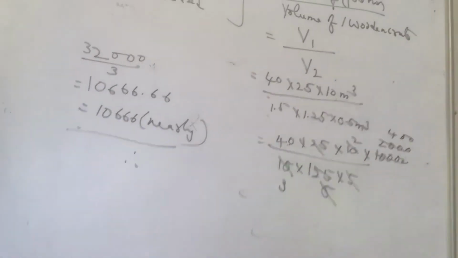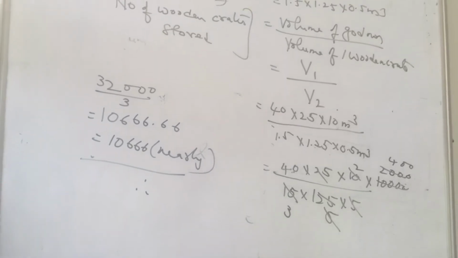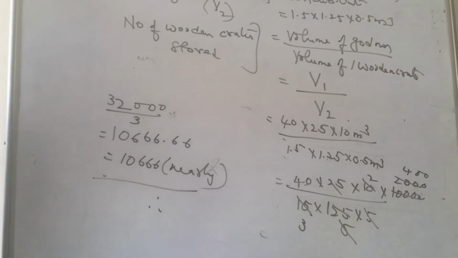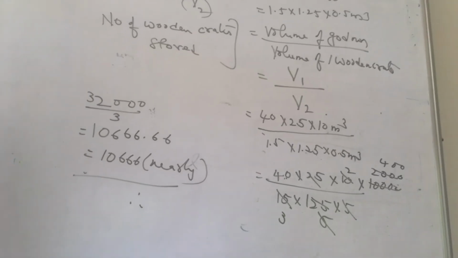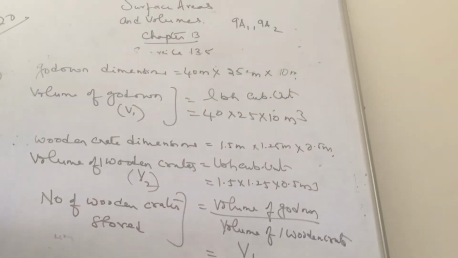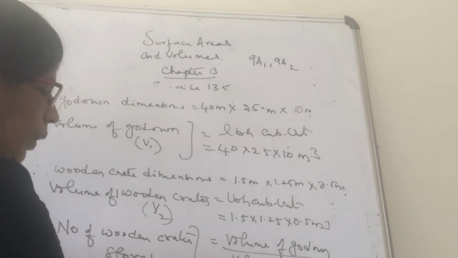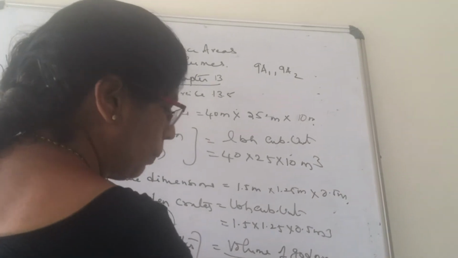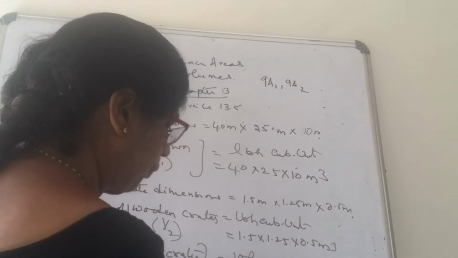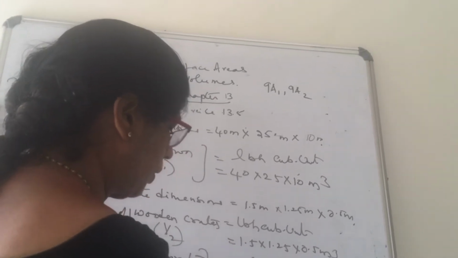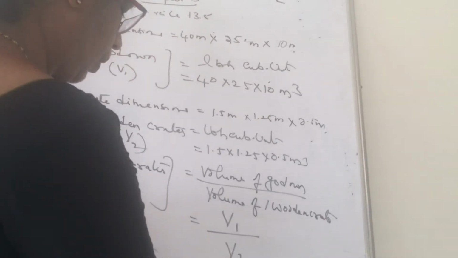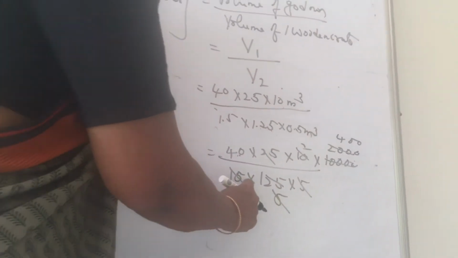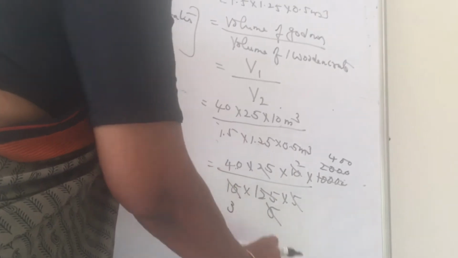We take the whole number, children. 40 into 25 into 10 divided by the volume of one wooden crate. In the denominator, how many digits after the point? 1, 2, 3, 4. So we have multiplied by 10,000. 25 divides 5 times, 5 divides 2 times. Okay? 5 divides 2 times. 5 divides how many times?